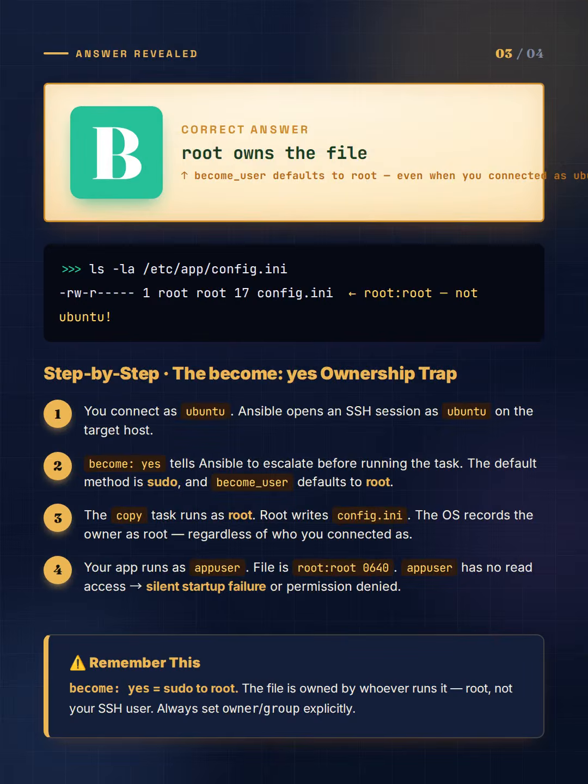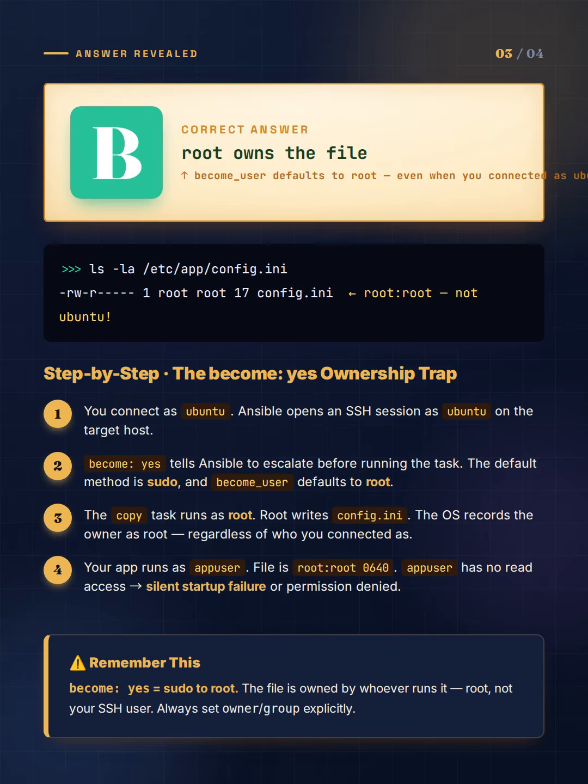Root. Become yes tells Ansible to escalate privileges before running the task. The default method is sudo, and become_user defaults to root. So even though you connected as Ubuntu, Ansible runs the copy task as root. Root writes the file. The OS records the owner as root.